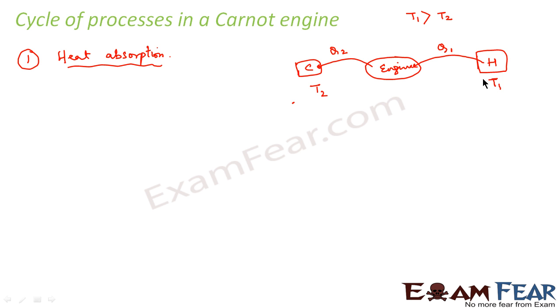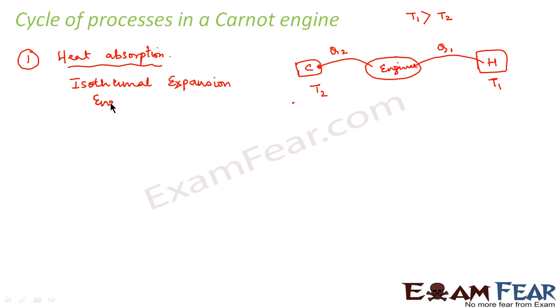That means if this hot reservoir is at temperature T1, the engine should also be at temperature T1 and accept the amount of heat Q1. So that means the process will take place at constant temperature, so the process would be isothermal. Since the system is absorbing heat, it will be isothermal expansion. So the first process that will take place is isothermal expansion.